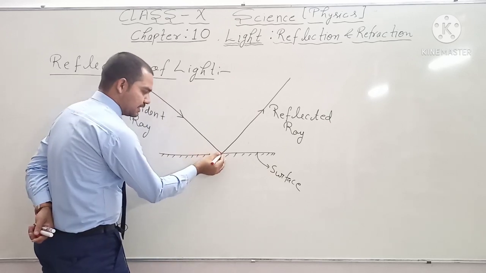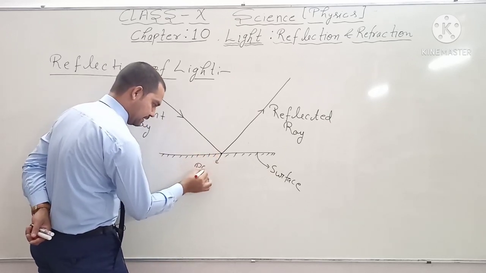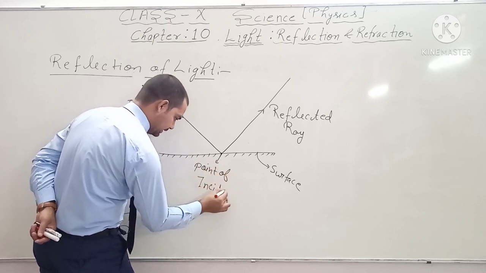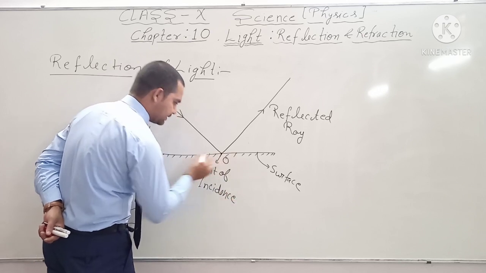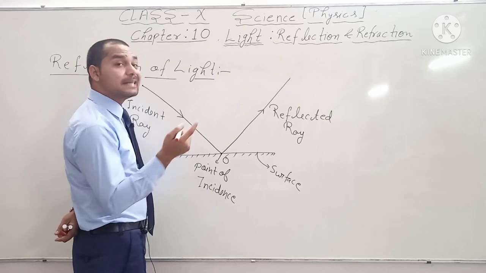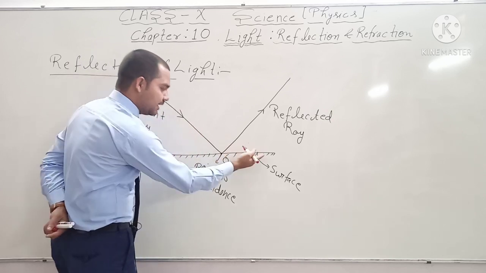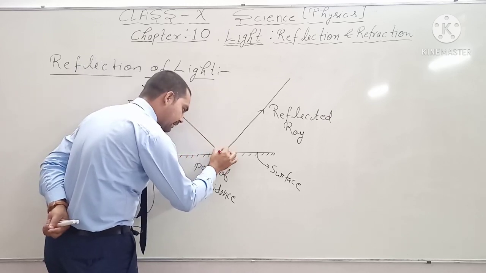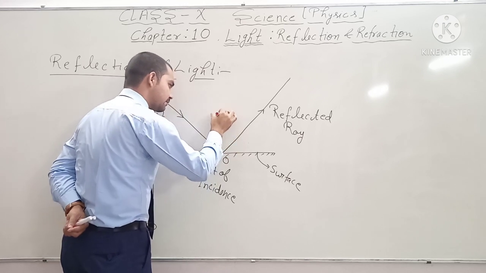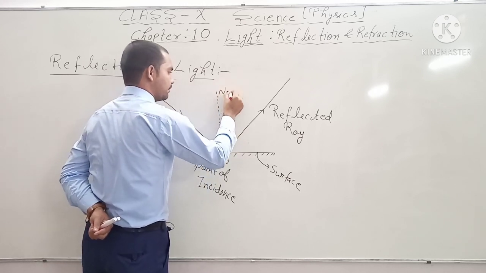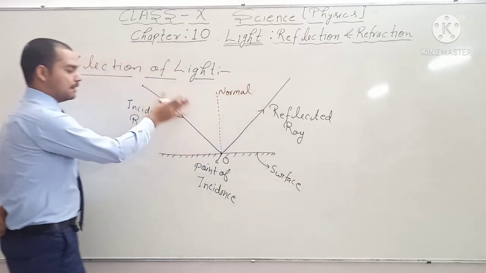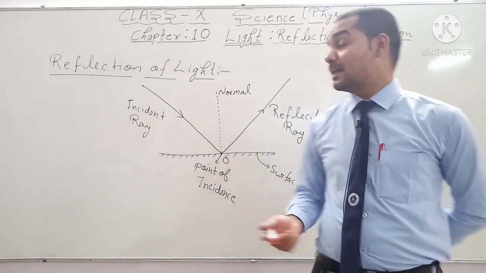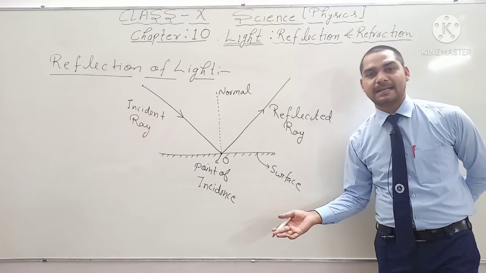This point is known as the point of incidence, and it is represented by small o, and we draw a line, that means the normal line, which is perpendicular on the surface at the point of incidence. This perpendicular line is called the normal. This is the simplest diagram which represents the phenomenon of reflection of light.